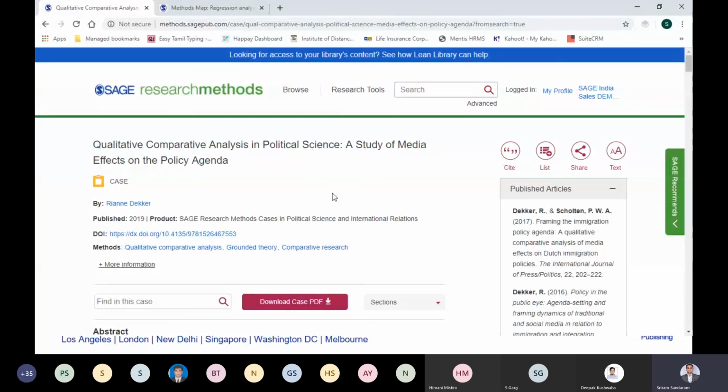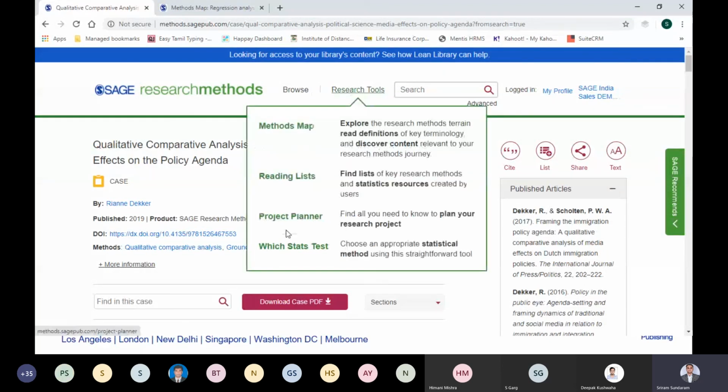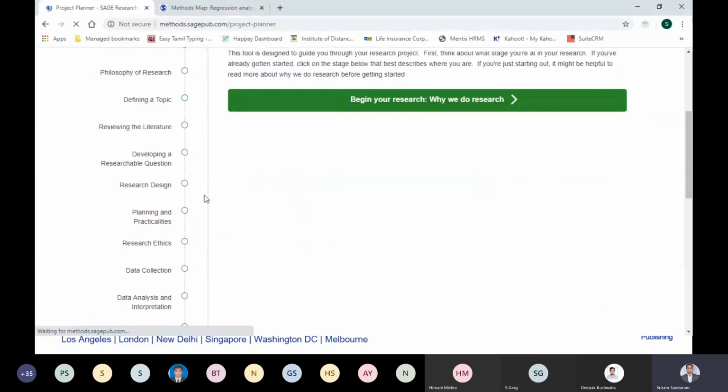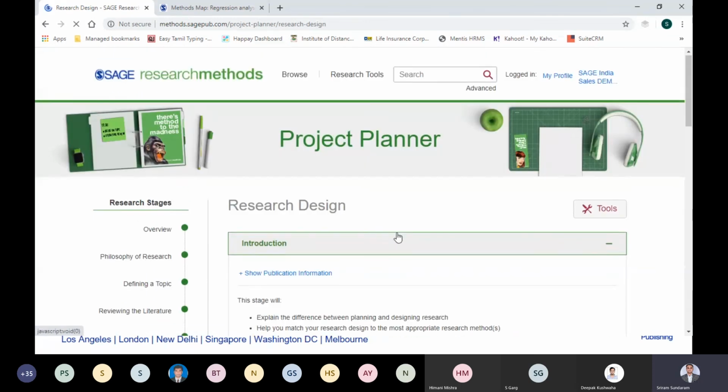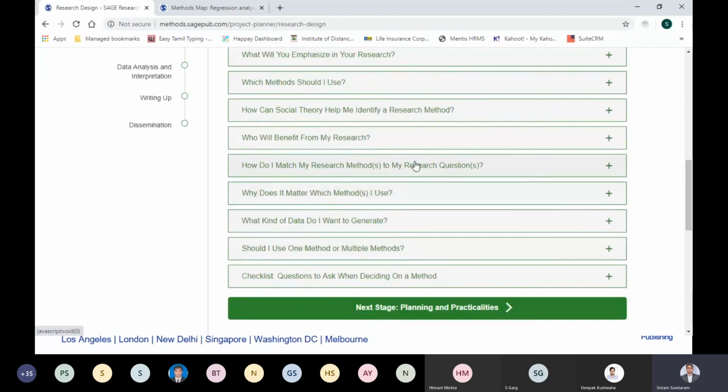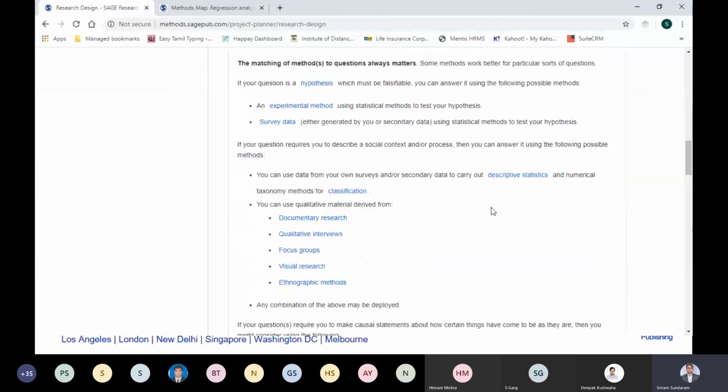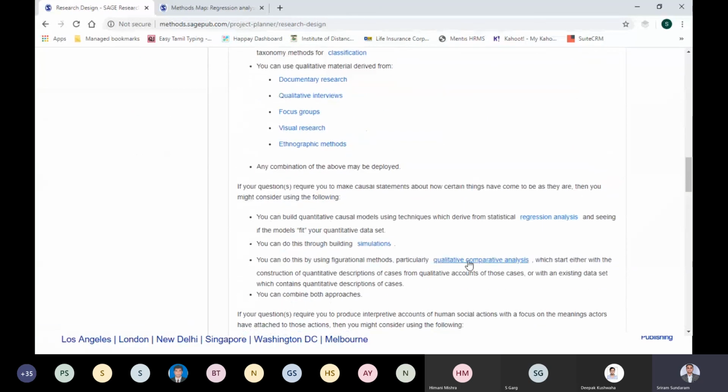So I'll again go back to the Project Planner. We were in research design and we were talking about QCA, and I showed you the hyperlink which is available over here. For example, over here on causal conclusion, I clicked on that QCA and it got into the methods map tool.